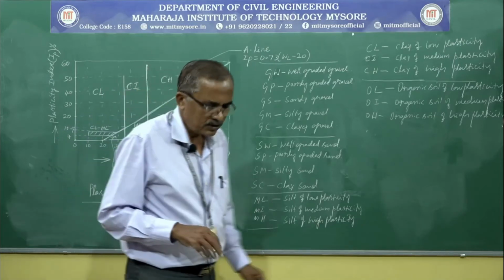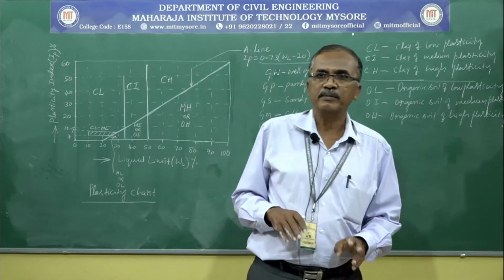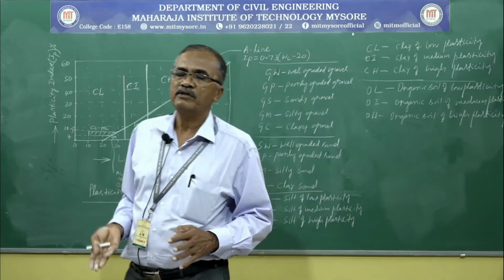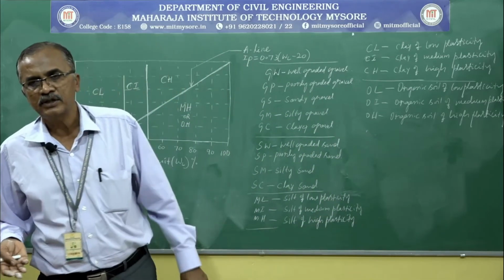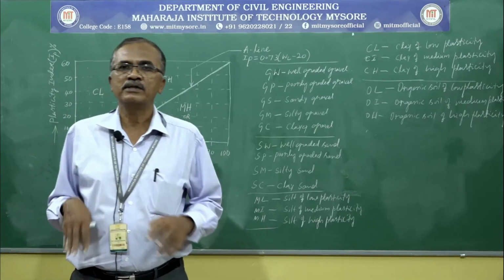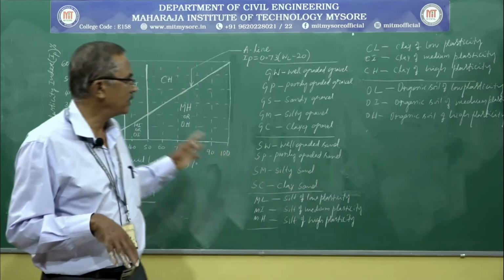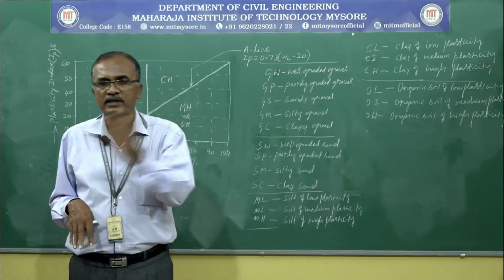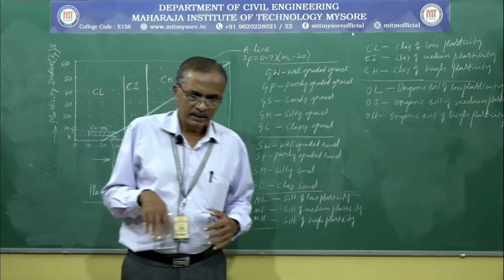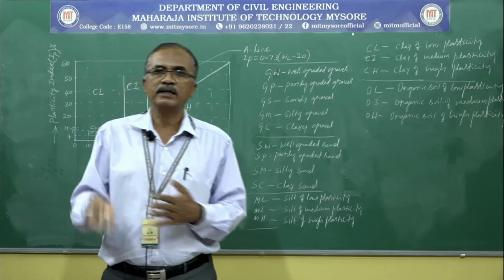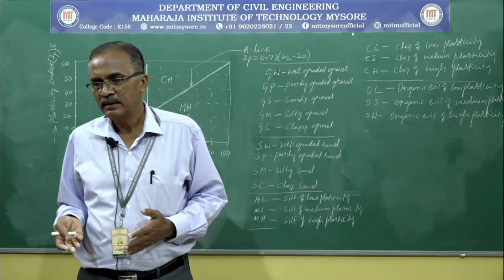Then coarse grained soils are classified based on the percentage of particles above 4.75 millimeter IS sieve or below 4.75 millimeter sieve. Again, fine grained soils can be classified based on particle size. First, it is particle fractions smaller than 75 micron, and again particle sizes greater than 2 micron, something like that.